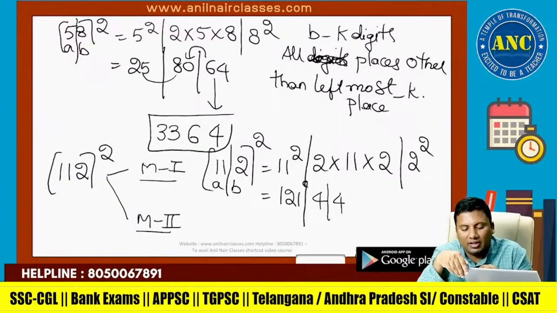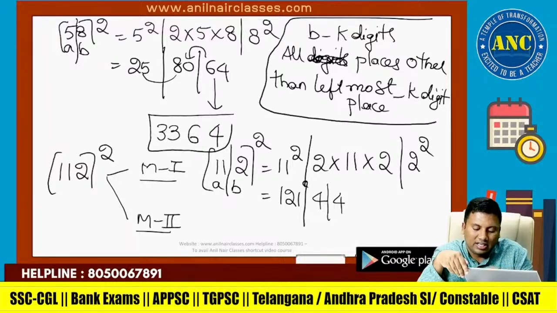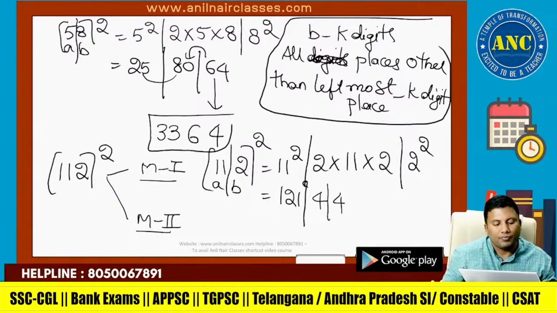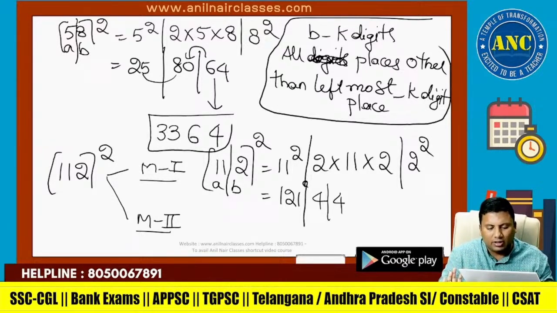It is because of the (10a + b) whole square format that you will have zeros at the end. That is the reason this concept is working. A is 11 and B is 2: A square, 2AB and B square.